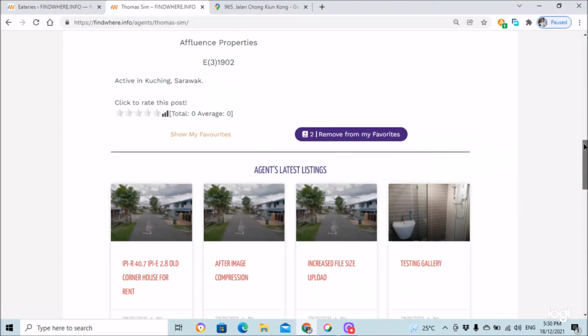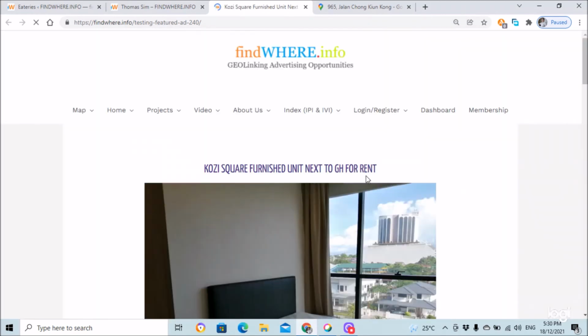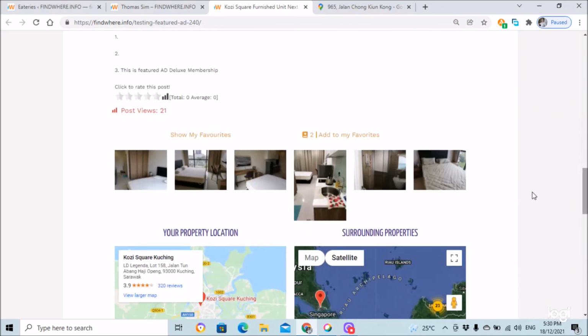Later, as she moves to a different advertisement, let's say she sees this particular advertisement for Cozy Square for rent and is interested in renting, she can also add it to her favorites.